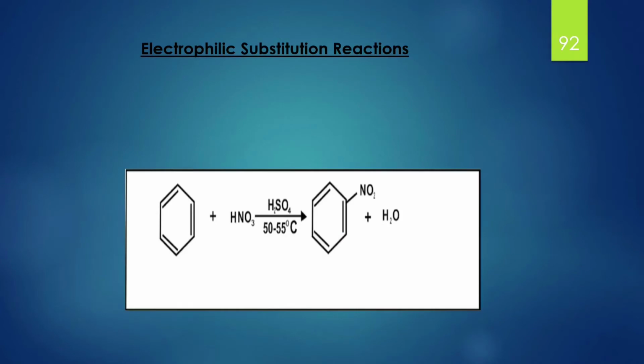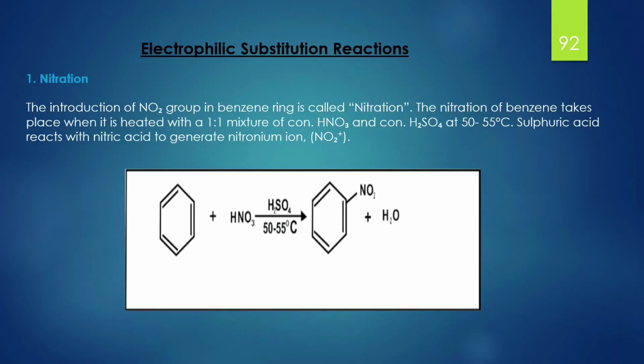Now, the first reaction to be discussed is nitration. The introduction of a nitro group in the benzene ring is called nitration. Nitration of benzene takes place when it is heated with a 1:1 mixture of concentrated nitric acid and concentrated sulfuric acid at 50 to 55 degrees Celsius. Sulfuric acid reacts with nitric acid to generate nitronium ion or NO2 plus ion.